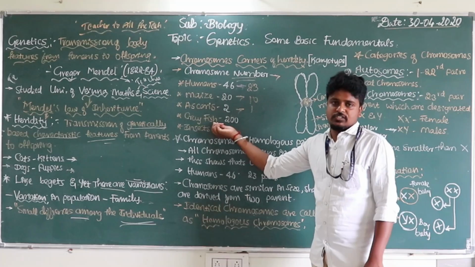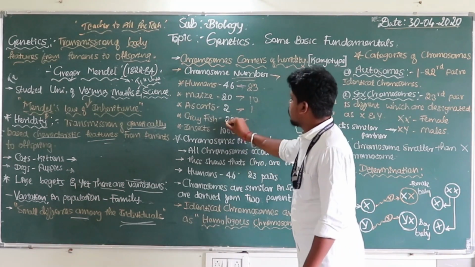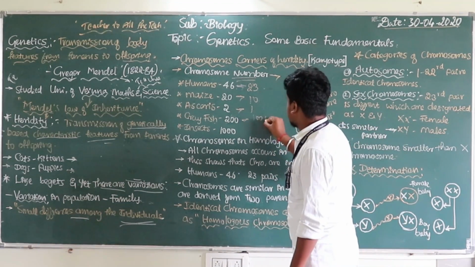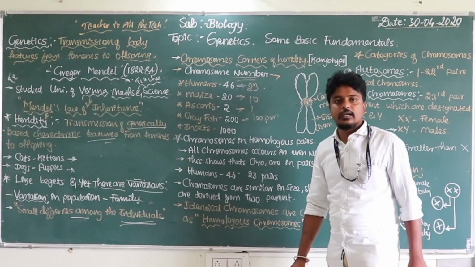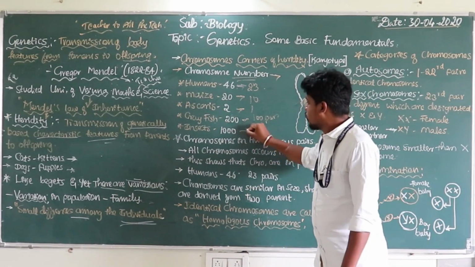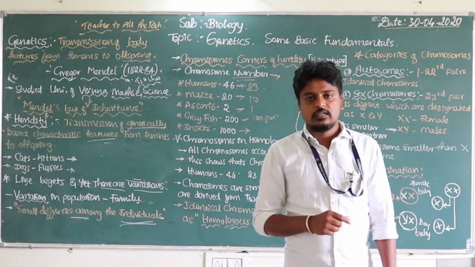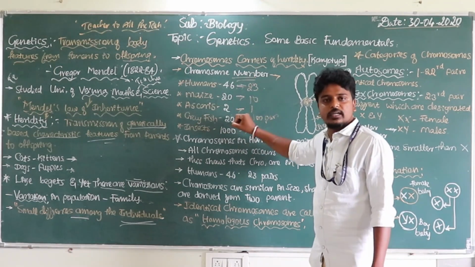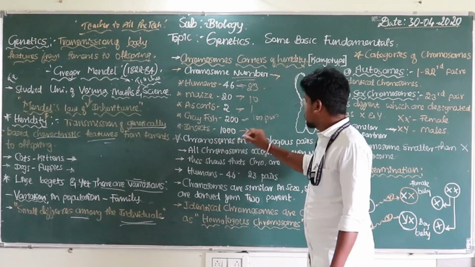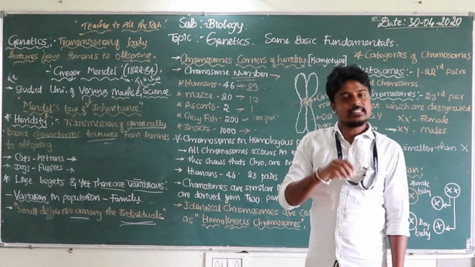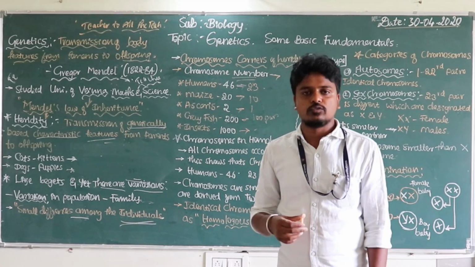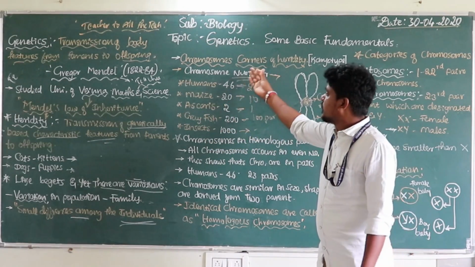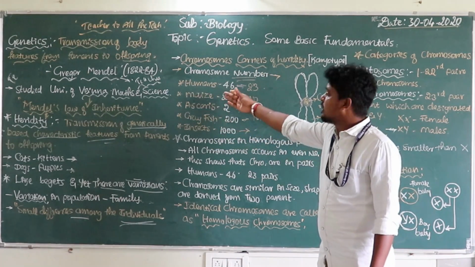And the crayfish has 200 chromosomes, which means 100 pairs of chromosomes. Some insects have the most chromosomes on the earth, more than 1000, not exactly 1000, but more than 1000 chromosomes. Have you understood? So these are some of the chromosome numbers present in different organisms.